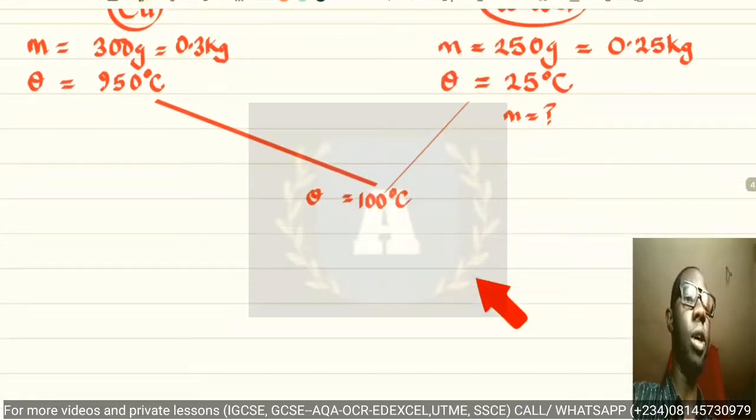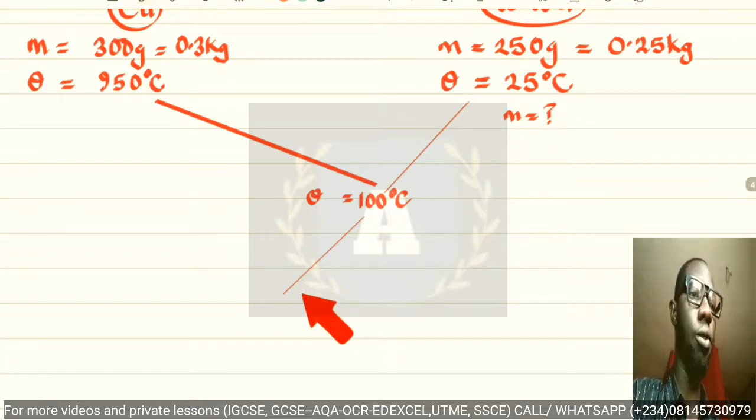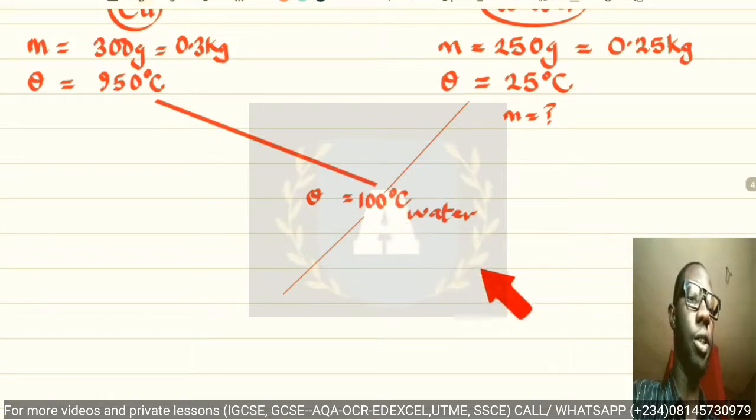So now some water will boil off. That is, if this temperature is to change to steam. This is ordinary water at 25 degrees Celsius. It has changed to hot water at 100 degrees Celsius, and then also to water in the form of steam or vapor at a temperature of 100 degrees Celsius as well.